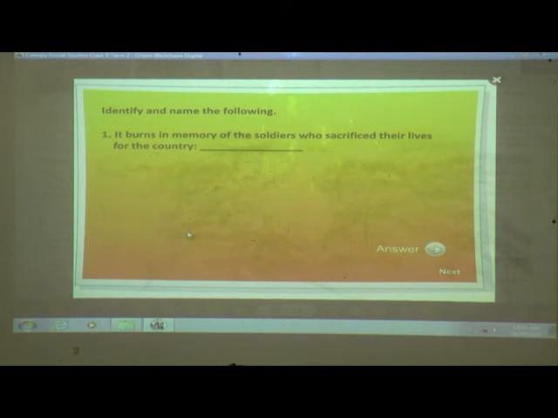You are going to identify and name the following. It burns in the memory of the soldiers who sacrificed their lives for the country. Who has sacrificed their lives for the country? Our soldiers. In the memory of soldiers, what is it that burns? Where does it burn? Come on children, as we have learned in this lesson, in the memory of soldiers, what do we have? Amar Jawan Jyoti. That is Amar Jawan Jyoti.